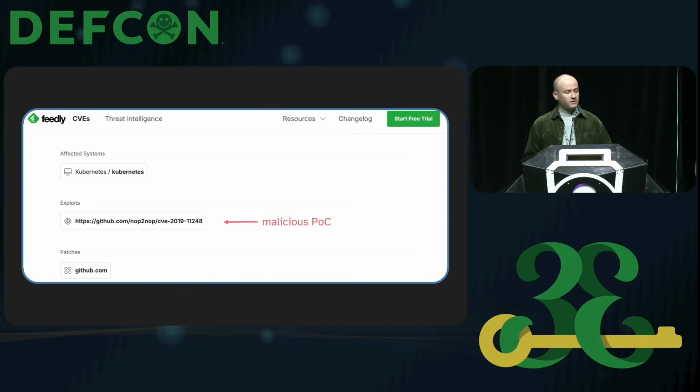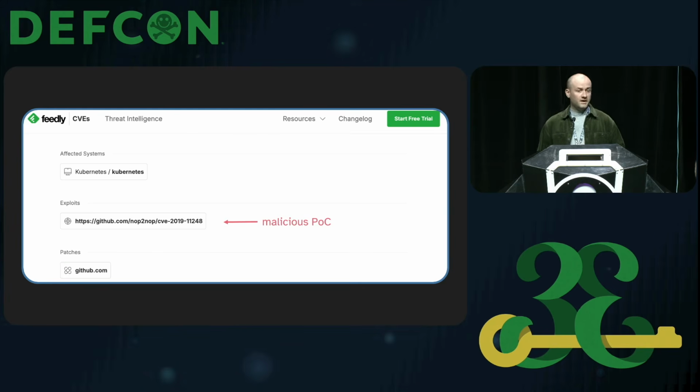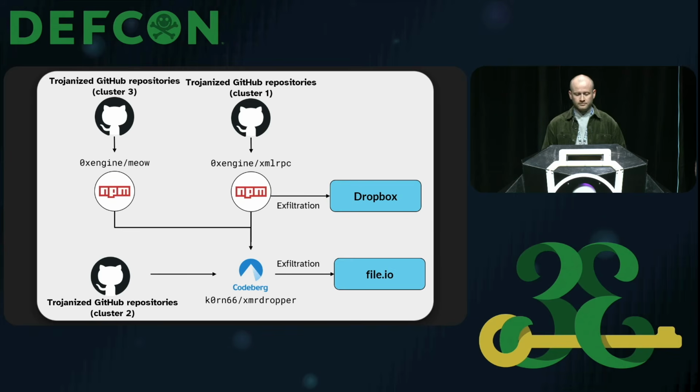So we can see that Feedly links out to our malicious POC on GitHub, to a repo containing the same initial access payload that we've described previously.